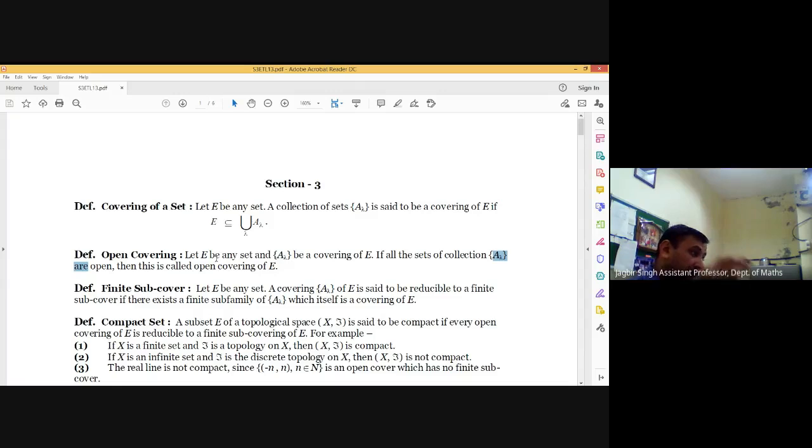It means if any open cover of E is considered, then that open cover is reduced to a finite subcover.